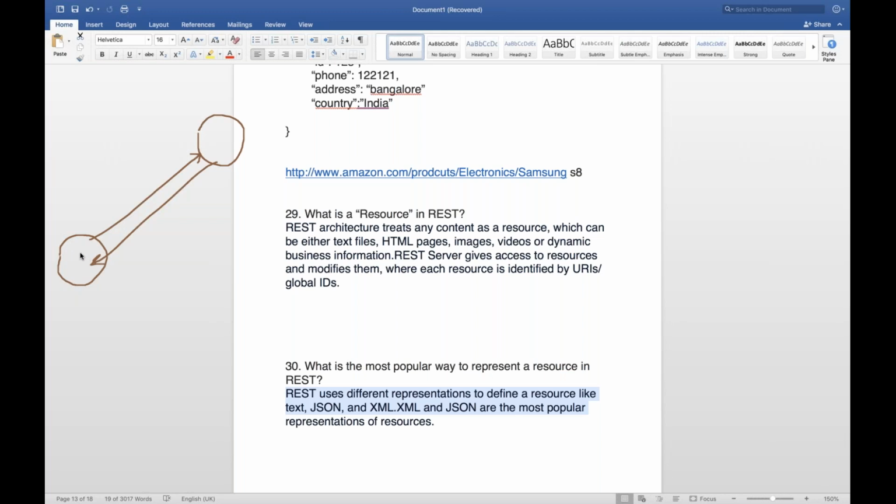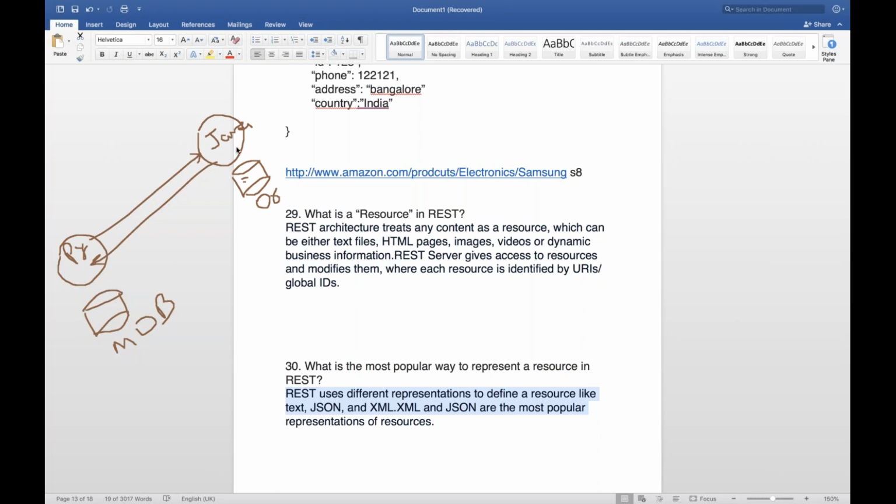What I'm trying to say, guys, is this system is written in Python, and this guy is using Java. And from the backend database point of view, let's say they are using an Oracle database. So their data is stored in Oracle in the form of rows and columns. And these guys are using MongoDB, or maybe some different database system. So whatever information they are sending, they get the information from the system, fine.